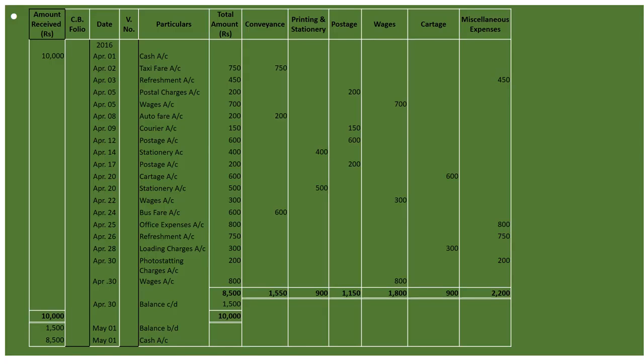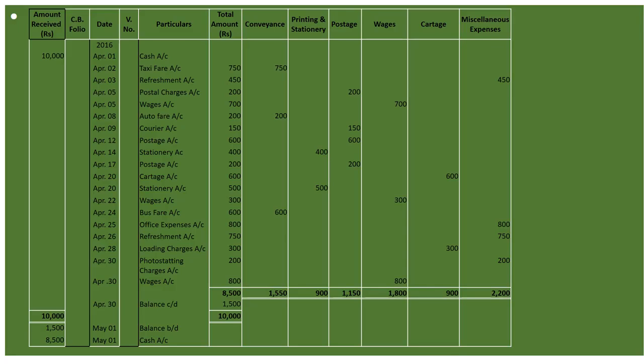Now we will total the amount that is given on the right hand side, that is 8,500. So our balance carried down will be 1,500 because we have to make it total 10,000. Fine. So April 30th it is like this. So on May 1st it will be to balance BD 1,500, and how much cash we need to make it 10,000? It is 8,500. Fine. So this was our petty cash book.